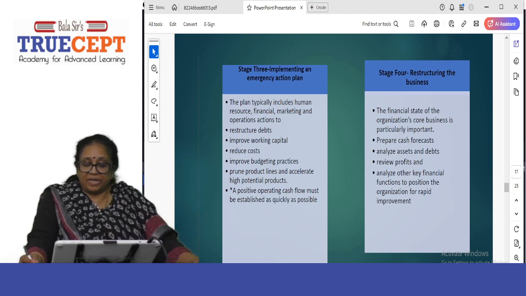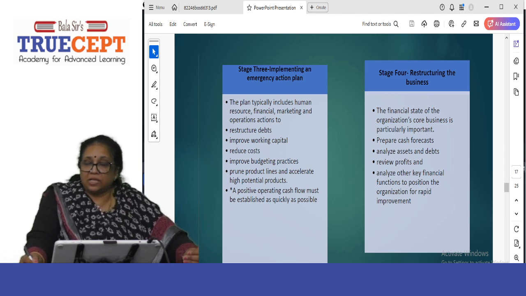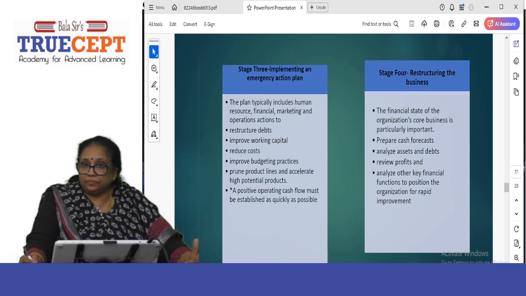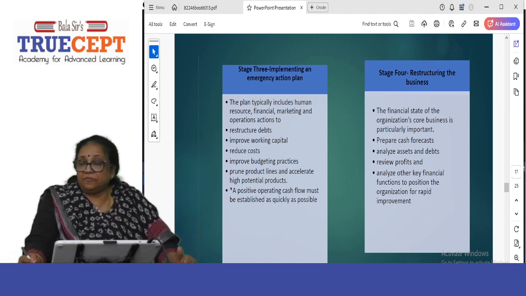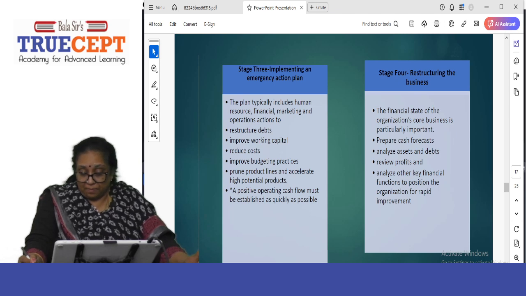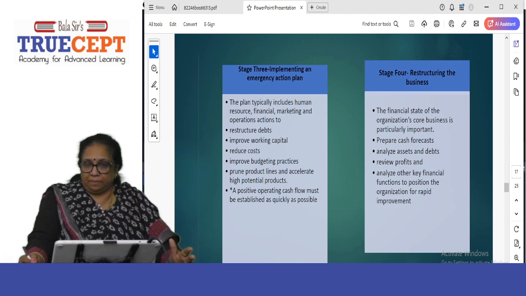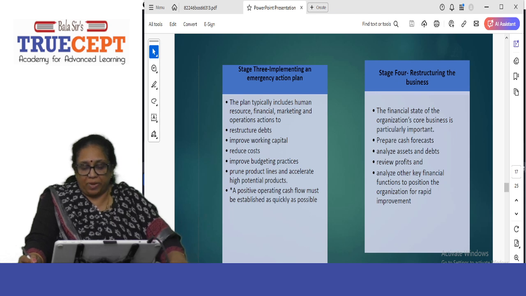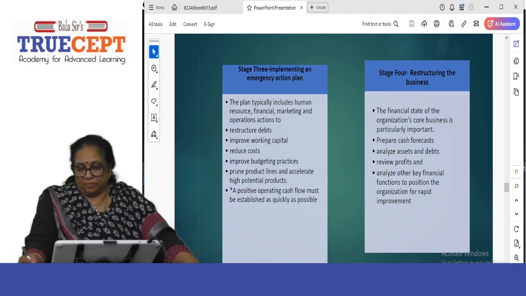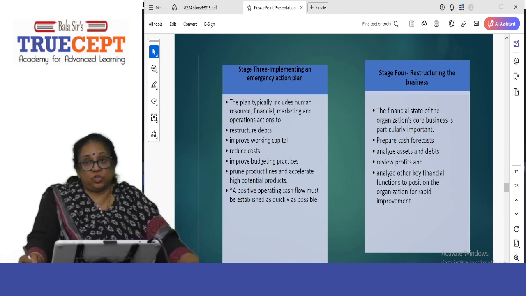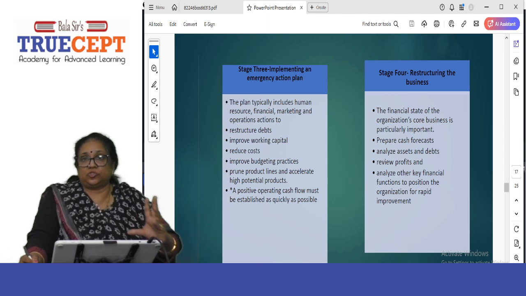A positive operating cash flow must be established as quickly as possible. How will you get the cash flow? There's a negative cash flow. So because there is a negative cash flow, where will you get the money from? Maybe you have to sell some assets. And when you do cost cutting, maybe you can save some money. When you go for bridge financing, some more money. So the operating cash flow will flow in for you to improve your business. And you're going to restructure your debts. Maybe talk to the bank. So Synergy Limited has to do this.